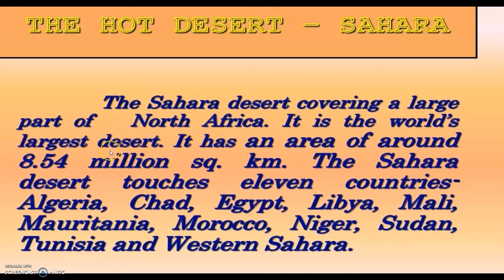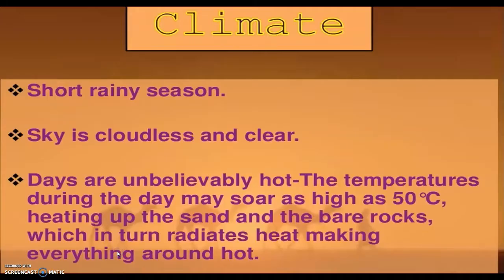It is the world's largest desert, with an area of around 8.5 million square kilometers. The Sahara Desert touches 11 countries: Algeria, Chad, Egypt, Libya, Mali, Mauritania, Morocco, Niger, Sudan, Tunisia, and Western Sahara.